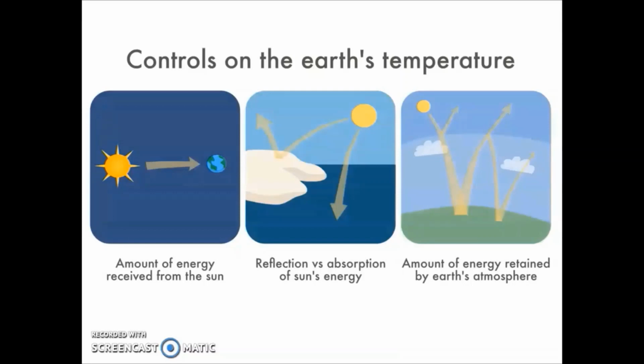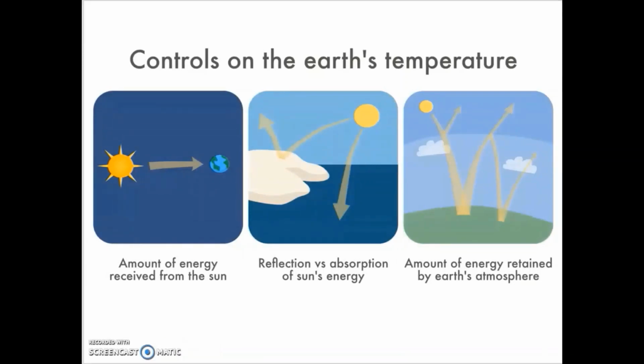The second graph in the middle demonstrates reflection versus absorption of the Sun's energy. This is also known as the Albedo effect, and this is the energy reflected away from the Earth's surface, and the amount reflected or absorbed varies depending on land use changes such as deforestation that alters forests and other natural ecosystems into cropland or urbanization.